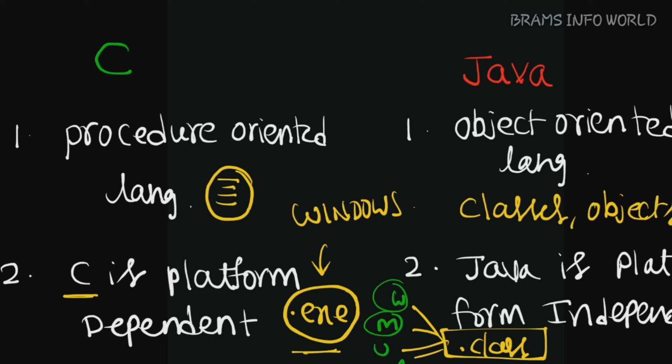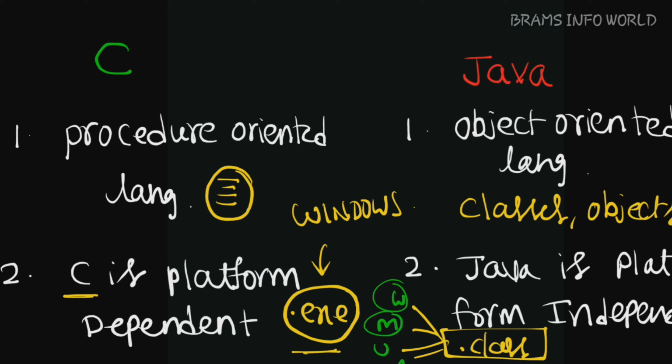And there is one common point here, that is enum, the enumerated data type. The enumerated data type is available in C language as well as in Java language. So these are the various differences between C and Java. C is a procedural language, Java is an object oriented language. C is a platform dependent language, Java is a platform independent language. C language supports the .exe file, Java language supports the .class file.